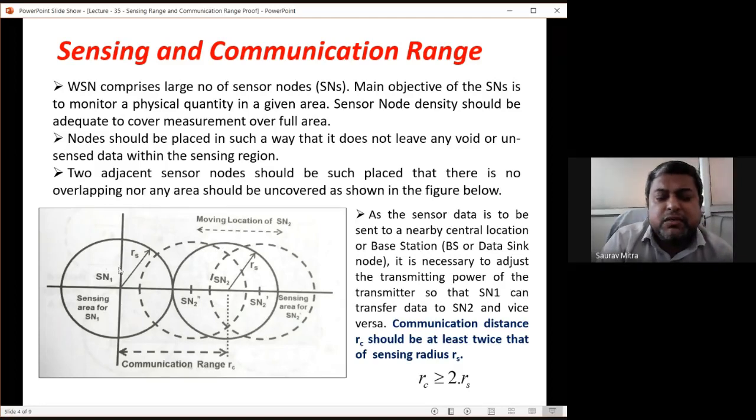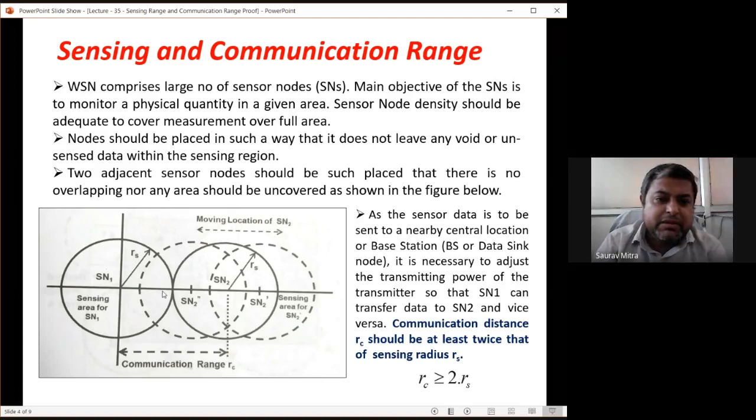So what we find is that this is the best scenario for SN2. For this position of SN1, let us say SN1 is fixed and SN2 is moving. This is the best scenario for SN2, where RC is equal to 2RS. This dark circle is the best position for SN2. If SN2 is shifted leftward, the center has come here. This causes overlap, but this is acceptable.